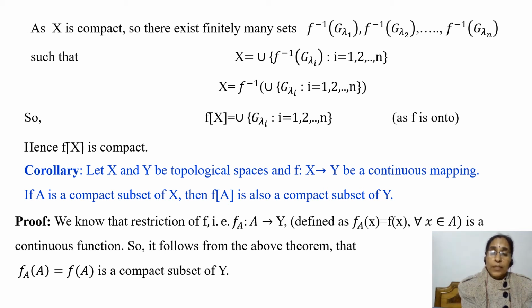So f_A from A to Y is continuous, and from the previous theorem it follows that f_A of A, that is equal to f of A, is a compact subset of y, and so f of A is a compact subset of y. That means we have shown that the continuous image of a compact subset is also a compact subset.